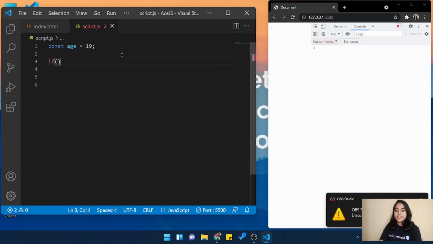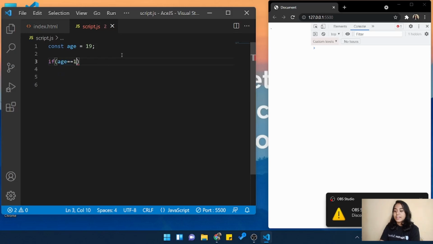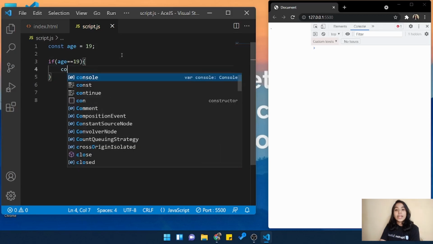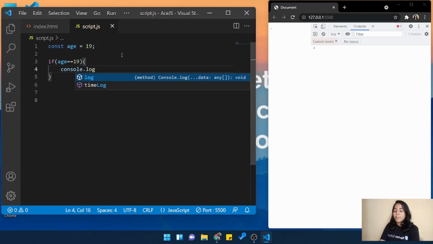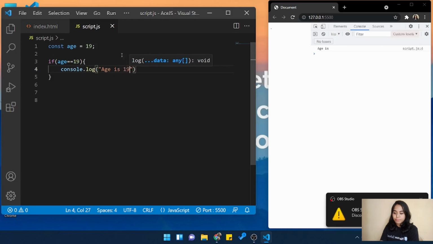So how to write an if-else statement? We have to write if and then we have to put parentheses. And we need to write the variable that we want to check. Suppose I want to check if age is 19 or not. So I will write double equal to and I will write 19. Now why I have written double equal to and not single equal to is because single equal to is used for declaration of a variable.